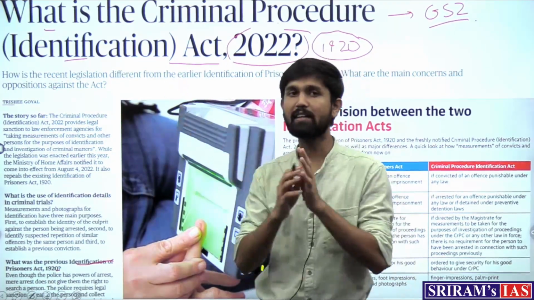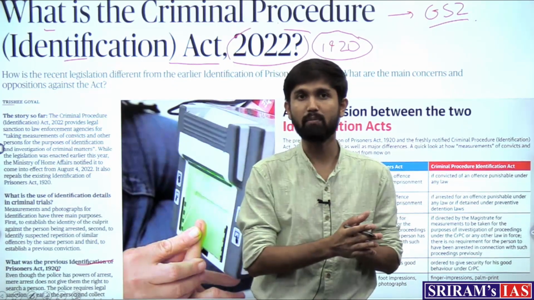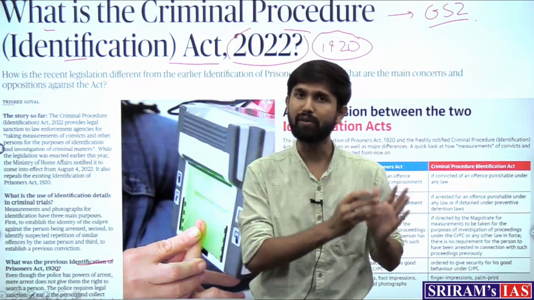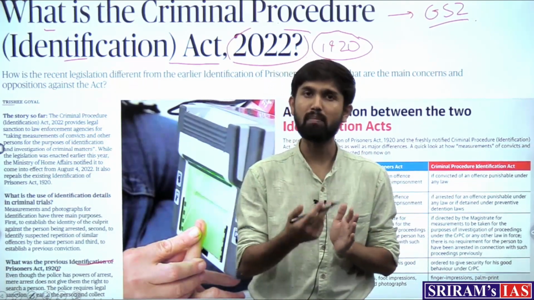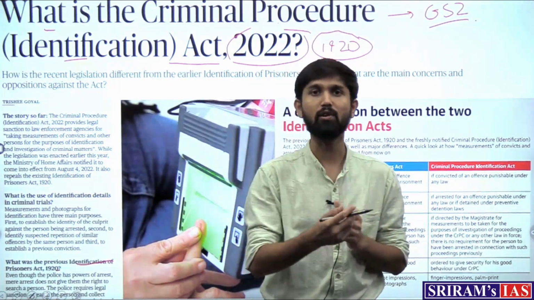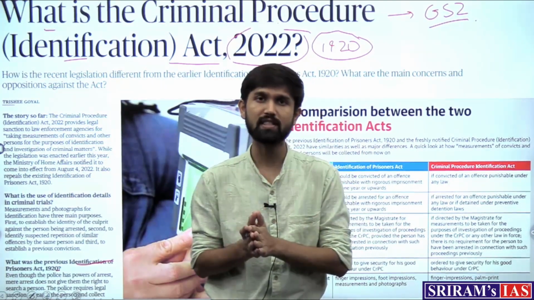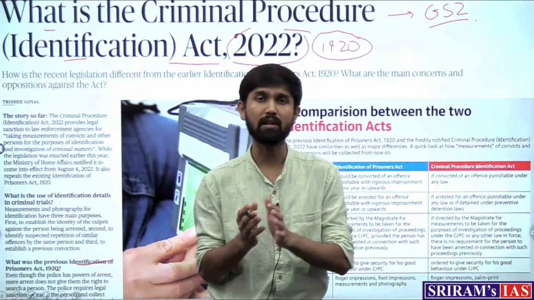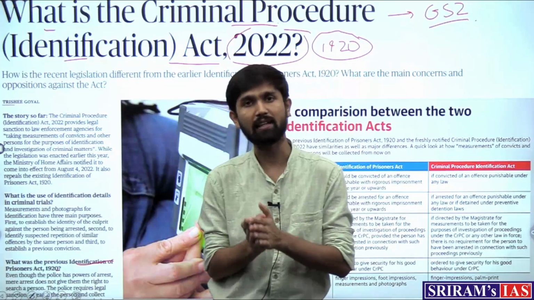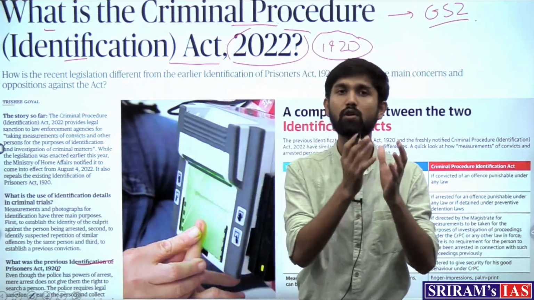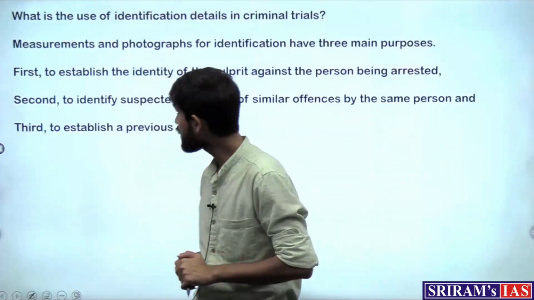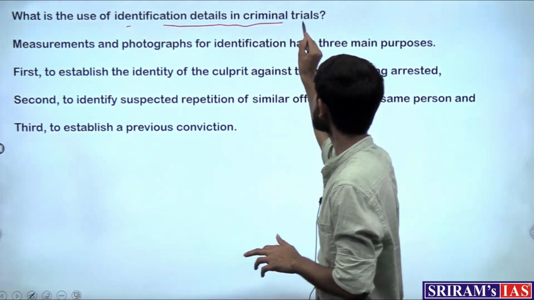So within that framework, this act has now been brought out to enlarge the database of measurements taken. Earlier, only fingerprints were taken; now, apart from the measurements, height and fingerprints, with the advent of technology and the various new features that have come up, like the retina scan or palm imprints, additional features will also be taken under the Criminal Procedure Identification Act, and these features will then be used to identify the accused. So let's first try to understand what is the use of identification details in criminal trials.